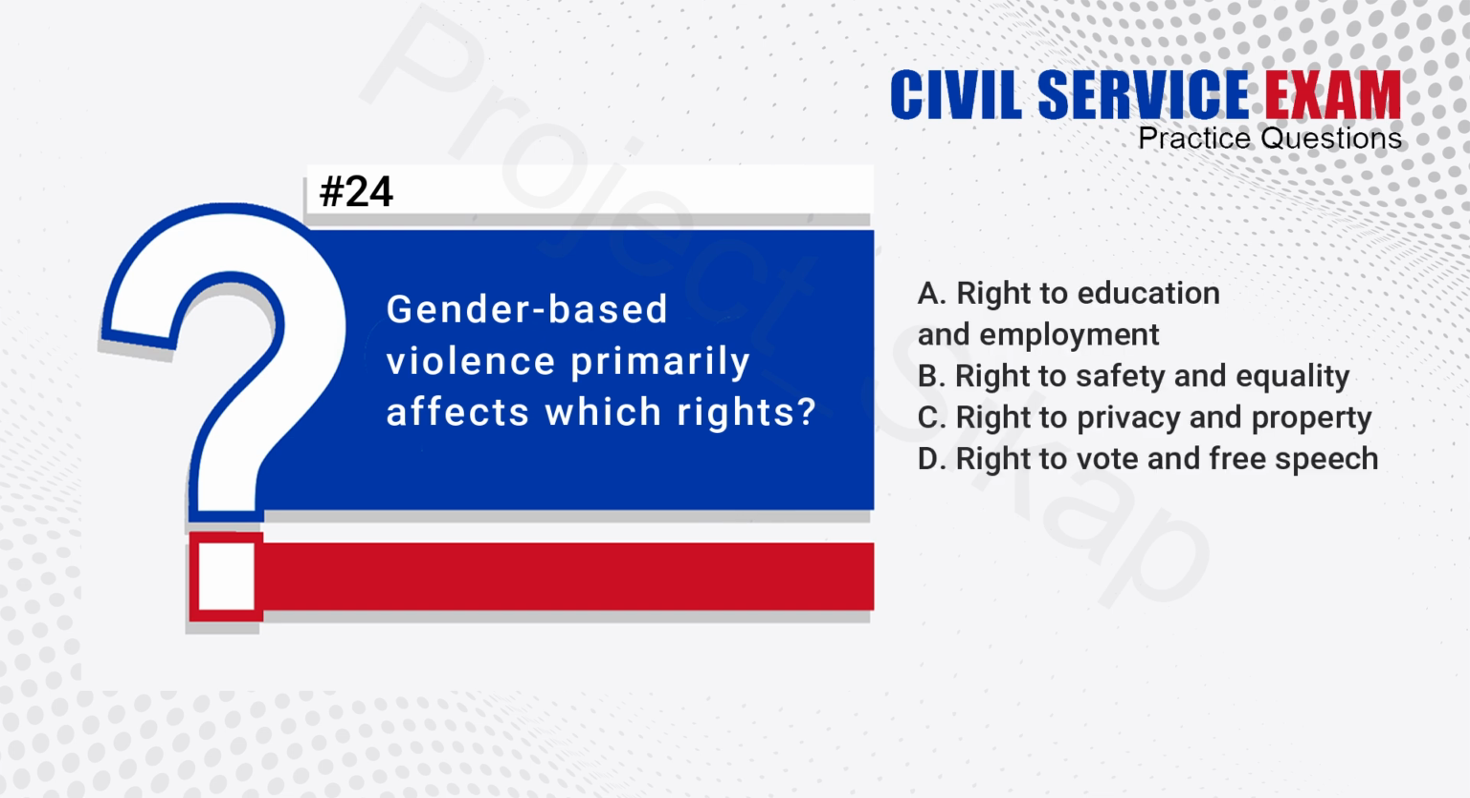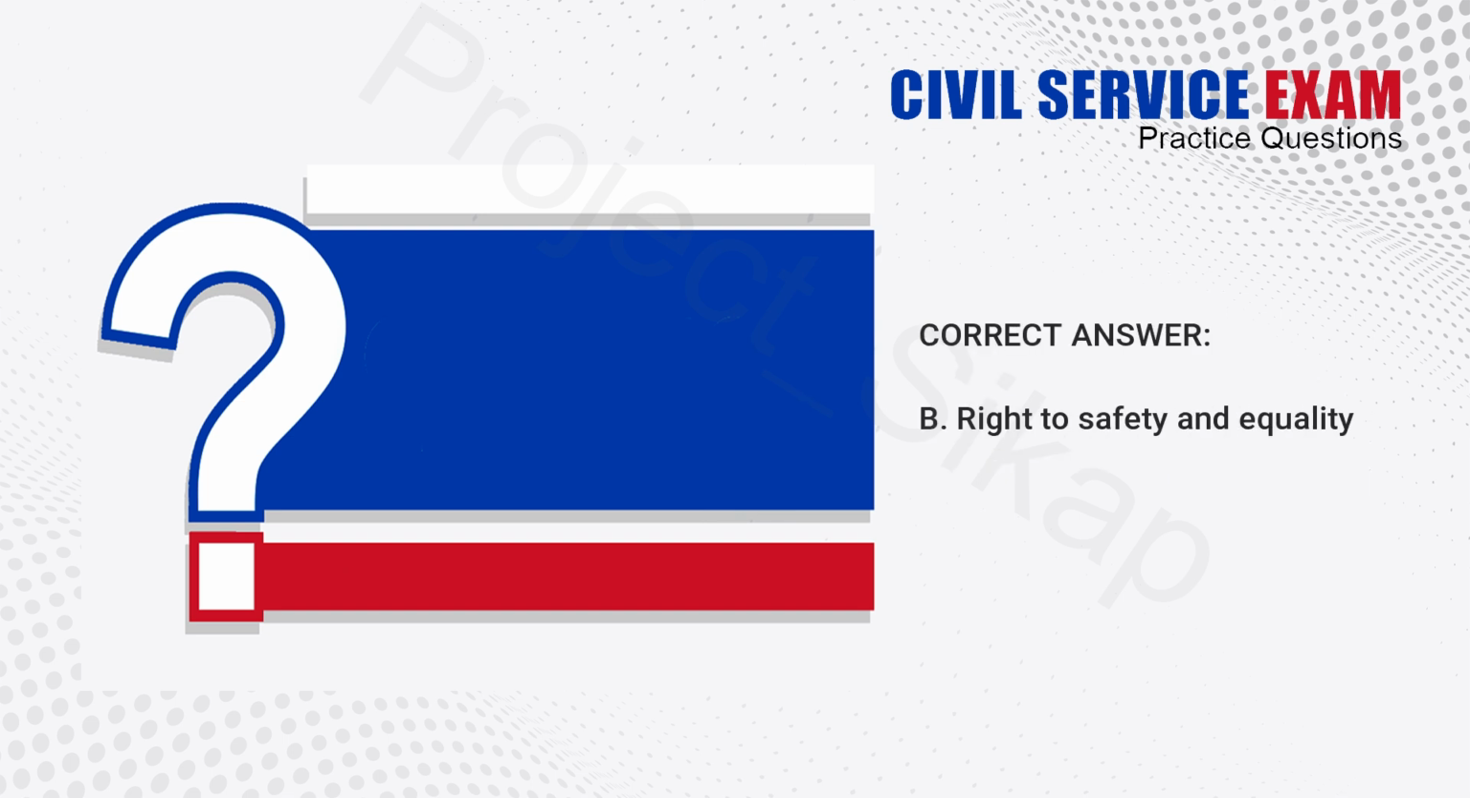24. Gender-based violence primarily affects which rights? A. Right to education and employment. B. Right to safety and equality. C. Right to privacy and property. D. Right to vote and free speech. The answer is B. Right to safety and equality.